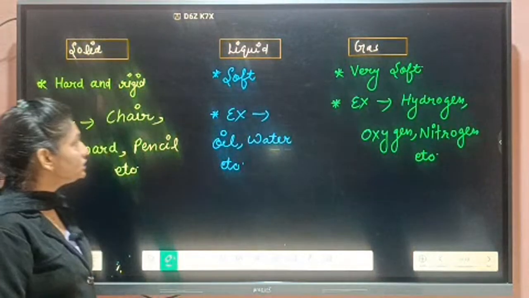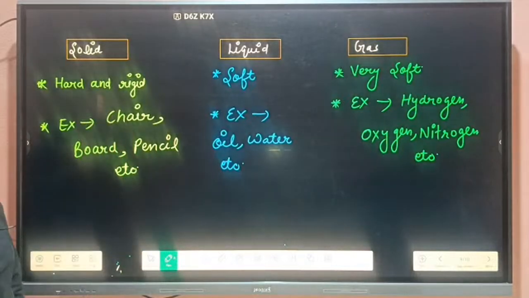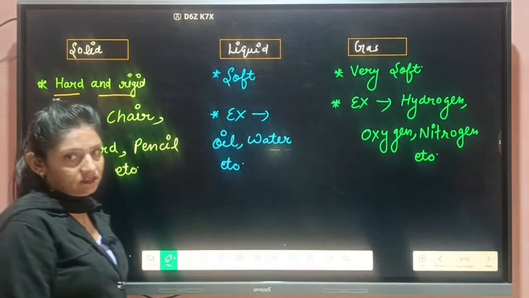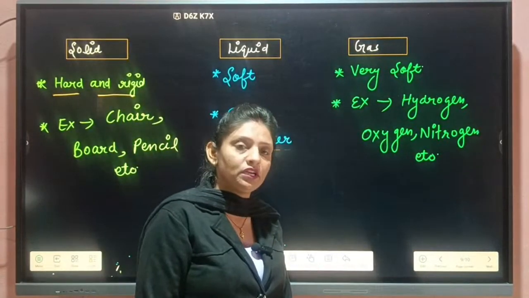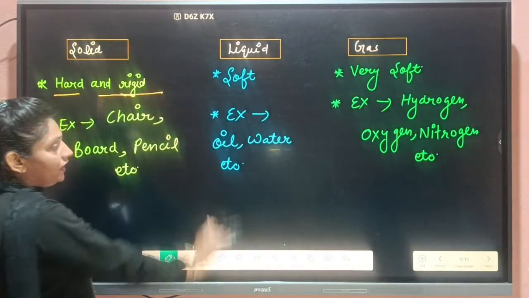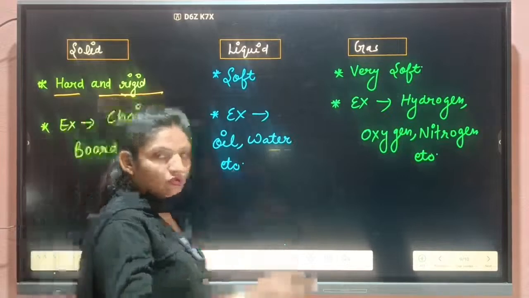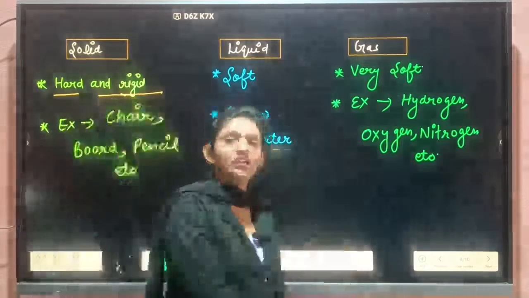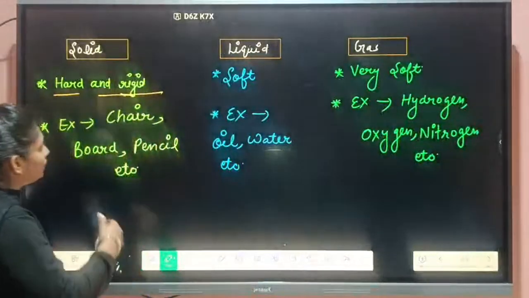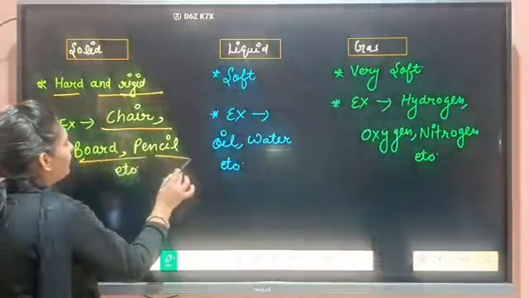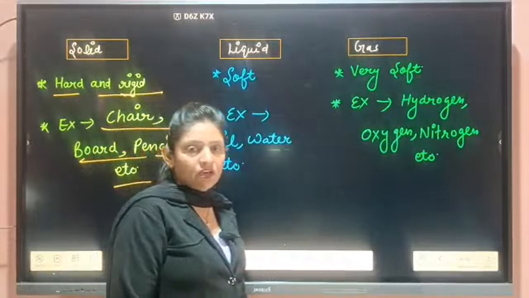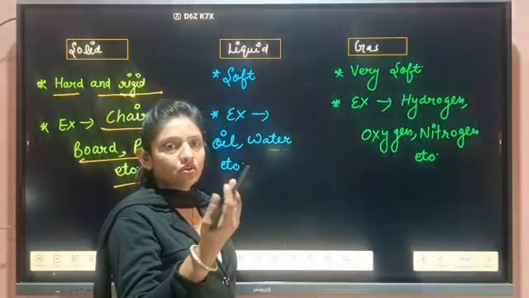Then students, our next point is solids are hard and rigid. Why are they hard? Because the force of attraction is maximum here. That's why they are hard. And due to that reason also, they have a tendency to retain their shape. So that's why they are rigid also. For example, chair, board, pencil, all these, our room, okay, this one is also solid.